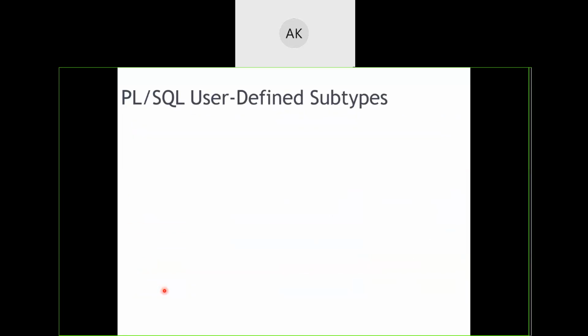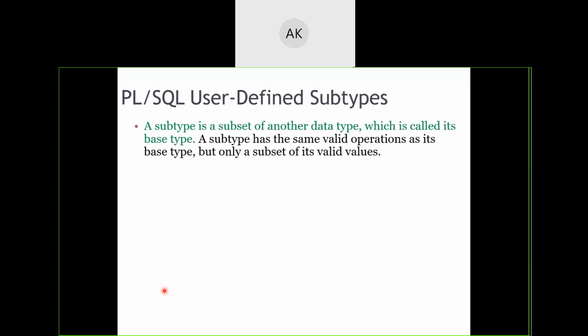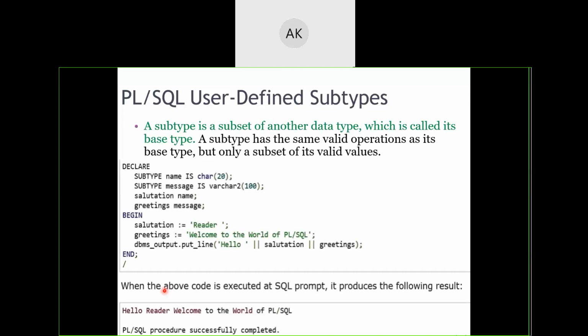So what are the user defined subtypes now? Can we define our own data type? Yes, we can say that there is a subcategory of a predefined data type. To define this subcategory, I have given one program for you. Just have a look. Here, char of 20. Character is a data type. 20 characters is a specification given by the user. Okay.